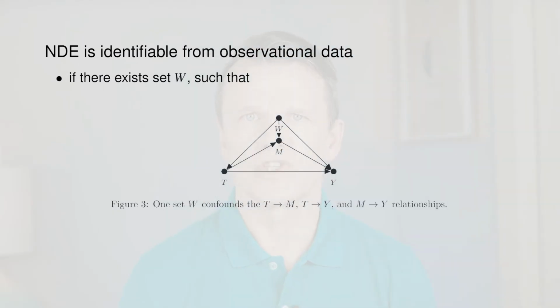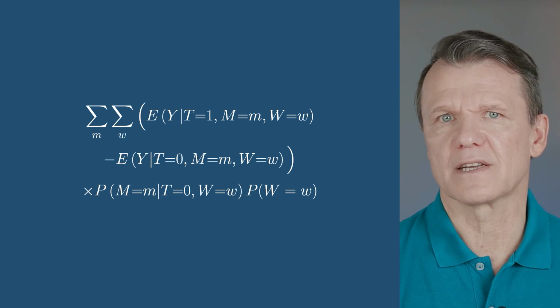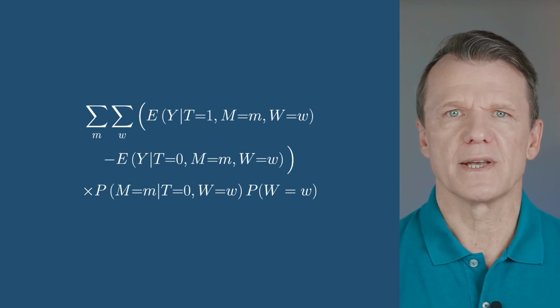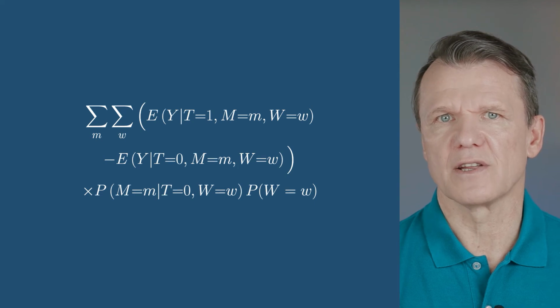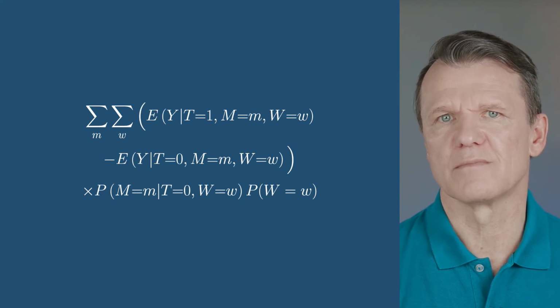This example shows just one common variable W which confounds all 3 relationships. You can see 3 arrows from the W node going to treatment, mediator, and outcome. In this case, the mediation formula is a stratification adjustment. We estimate the natural direct effect in each stratum defined by W and average over the strata prevalence.